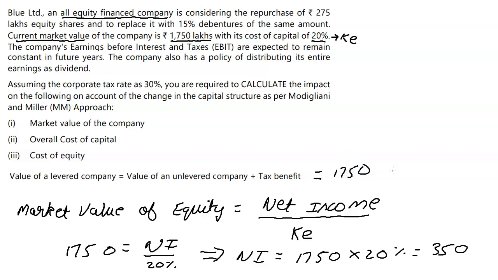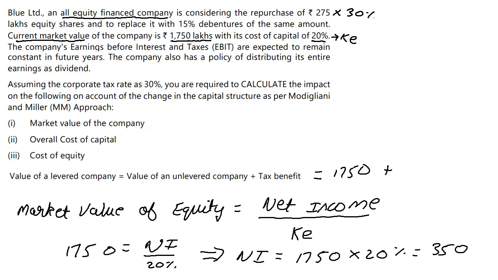But there is a tax benefit now because 275 lakh rupees worth of equity shares are going to be replaced with 15% debentures. So this much worth of debentures, and the tax shield is going to be 30% of this number.